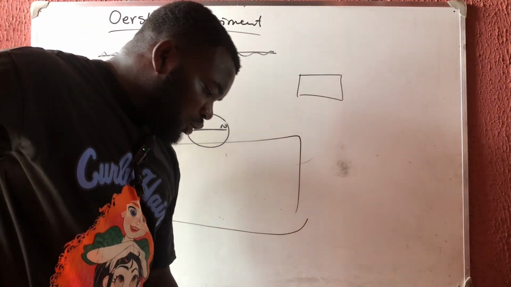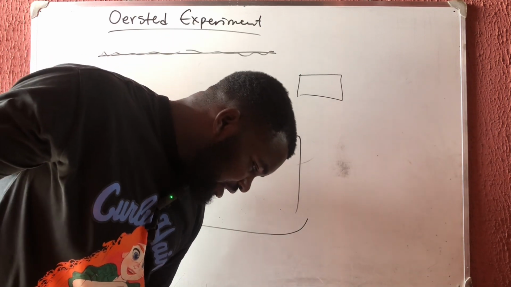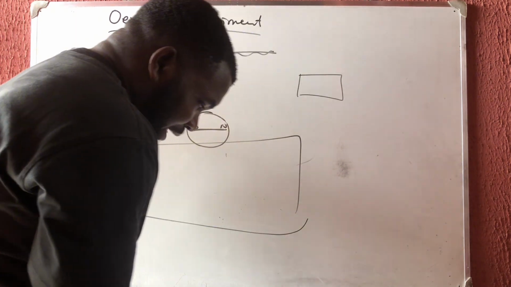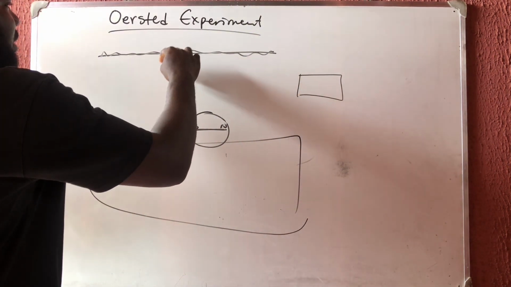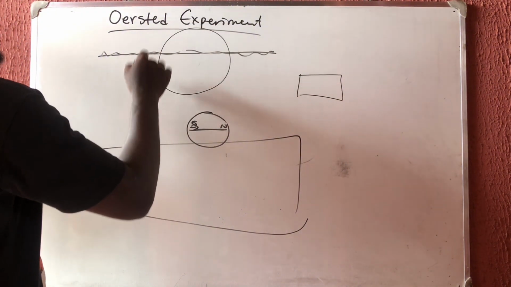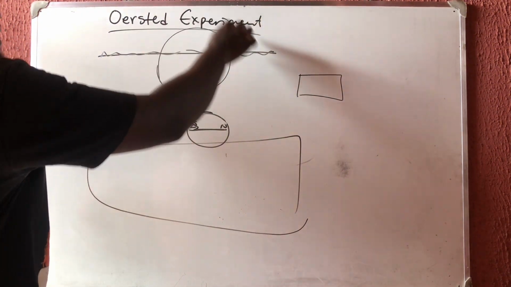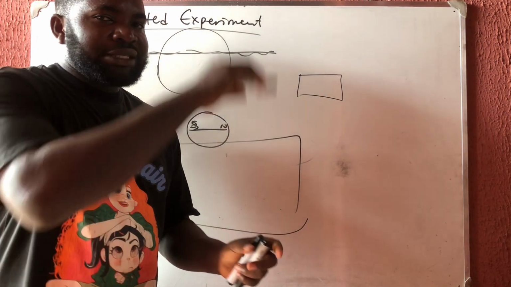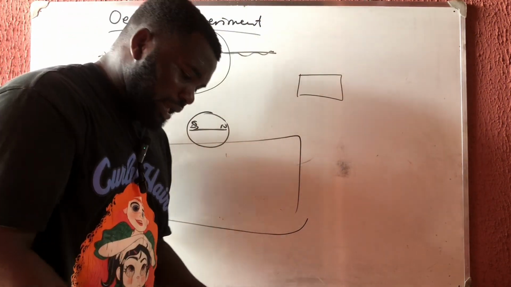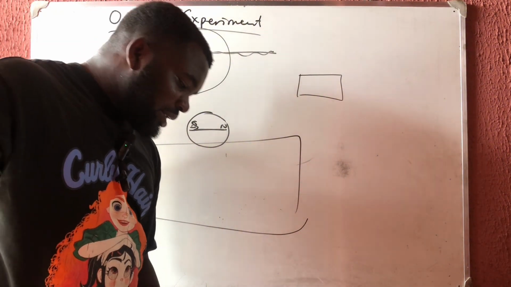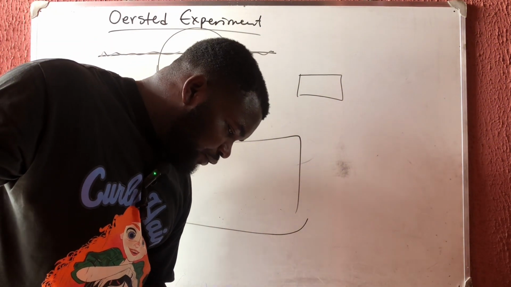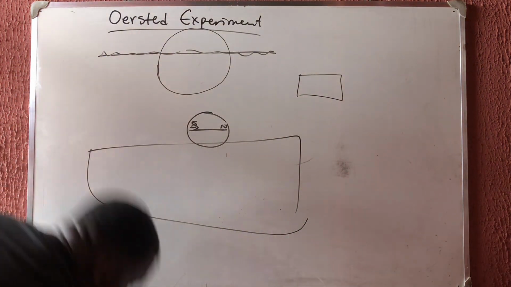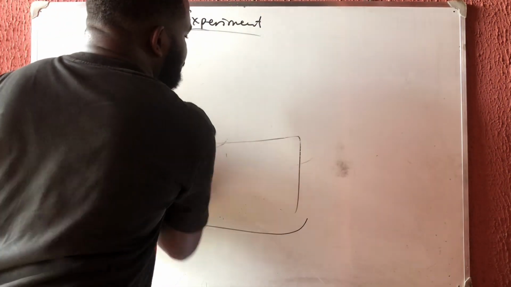Number three is that the field lines are in concentric circles with the center at the wire. He discovered that this magnetic field goes in a circular path around the wire, while the wire remains at the center of that circular path. The wire is at the center. That is what he discovered. The next thing he discovered is that the direction of the field line is determined by drawing a tangent to the circle.